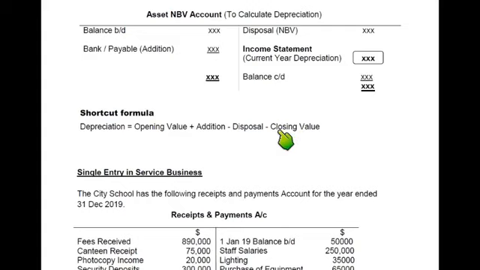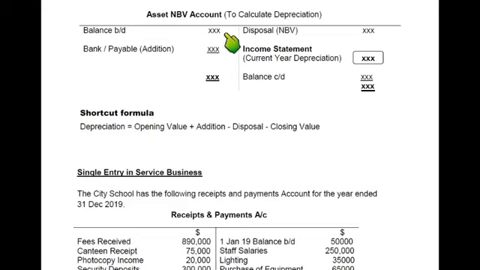The closing value will be estimated either by the manager himself or the owner himself, or maybe a professional valuation firm can be hired in order to get the value. So this is the closing value. This is the shortcut formula for calculating depreciation using the revaluation method. It can also be solved using a T account. I recommend making a T account only when an examination question specifically asks for it. If the examination question does not particularly ask for a T account, for a net book value account, we can calculate depreciation using this simple formula.